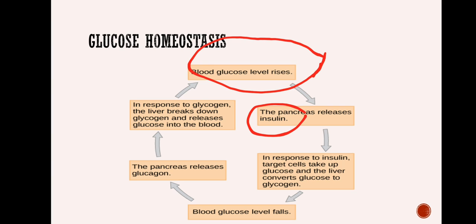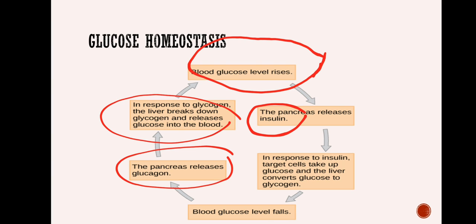So the glucose level will now increase. That means the glucose level is brought back to normal. So in glucose homeostasis, two hormones play an important role: one is insulin, the other one is glucagon.